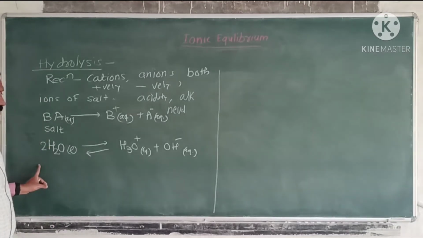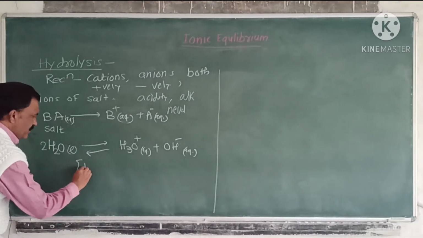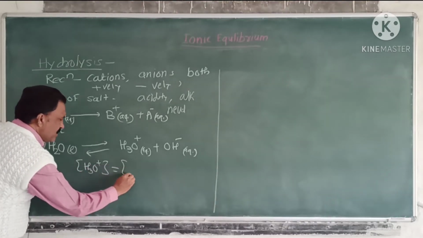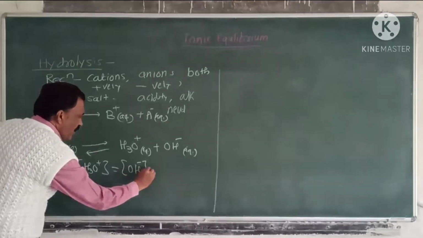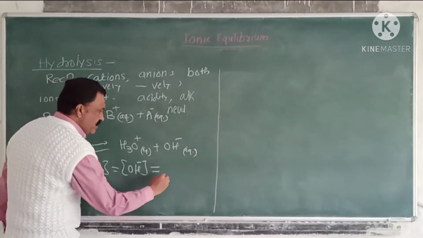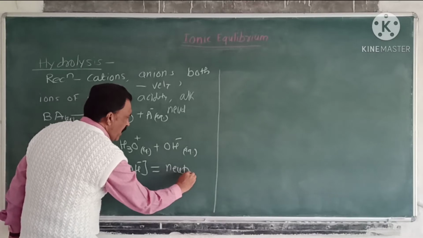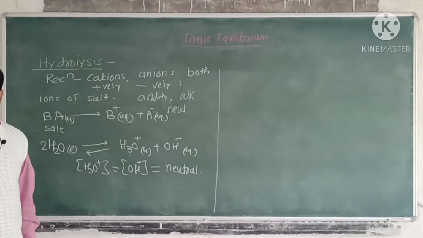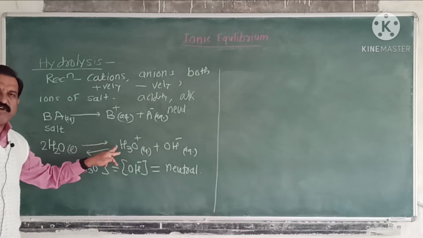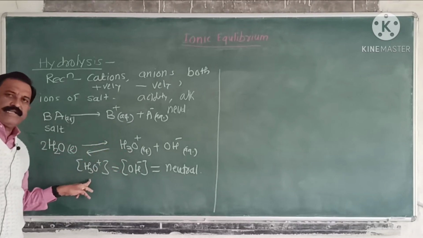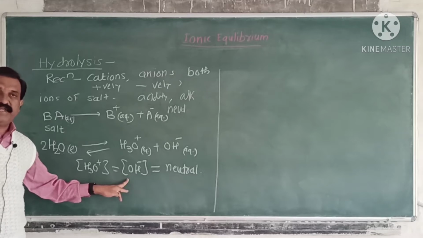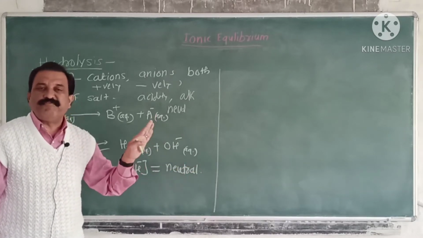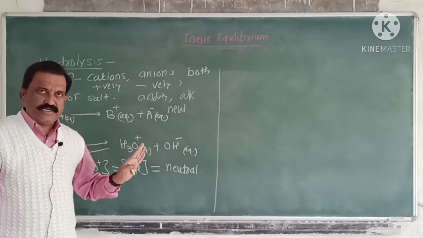In water, the concentration of hydronium ion is always equal to the concentration of hydroxyl ion, and hence the solution is neutral in nature, having pH equal to 7.